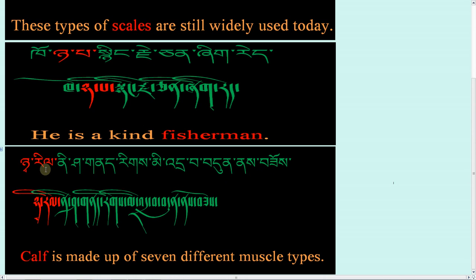So it's saying nyaril ni, calf is, shane meaning muscles, rik mindawa, dun ne su. Nyaril ni, shane, rik mindawa, dun ne su. It's saying calf is made up of 7 different muscle types.